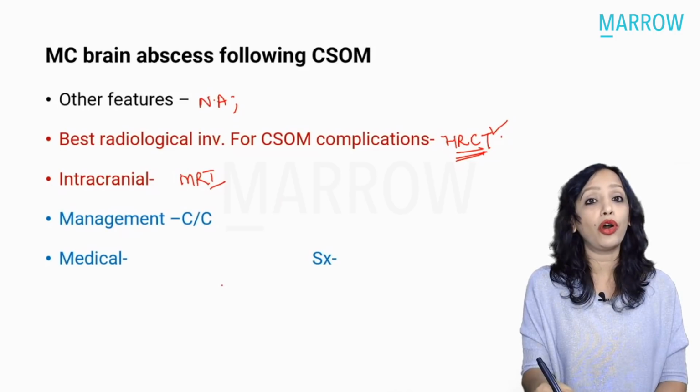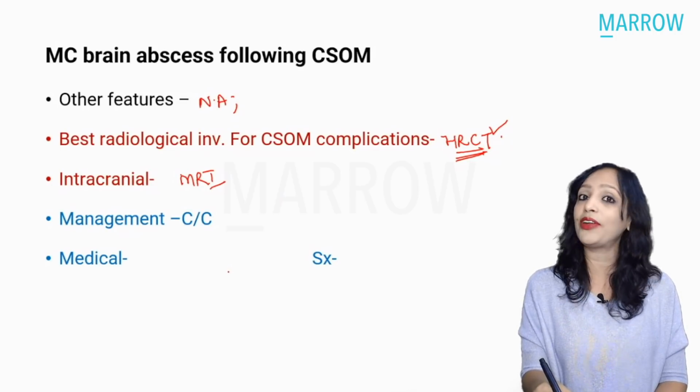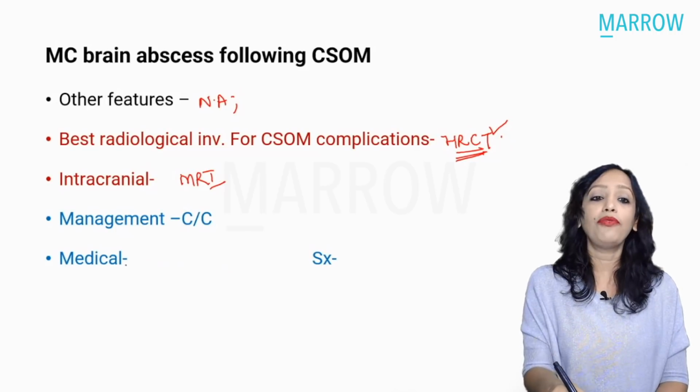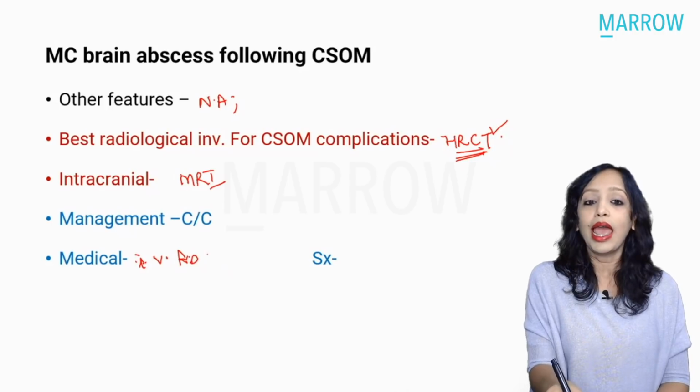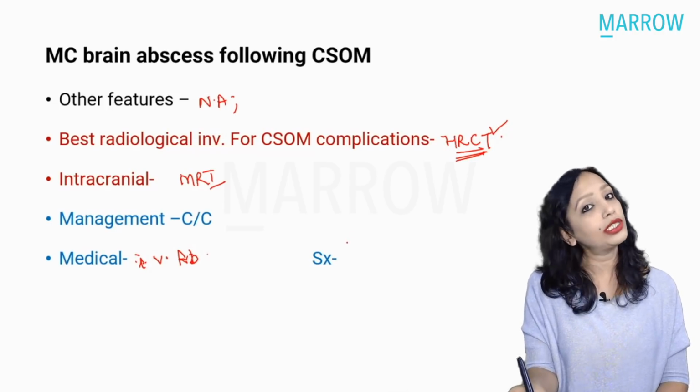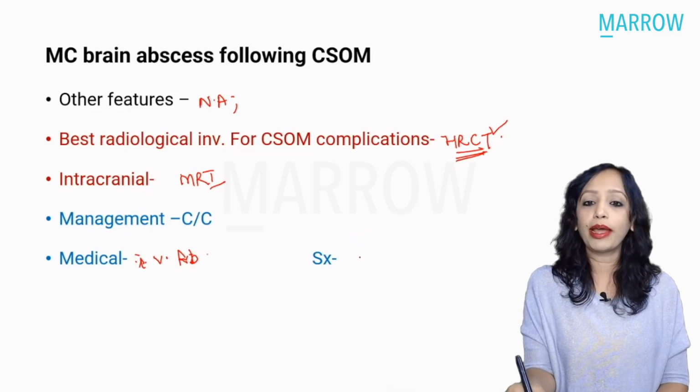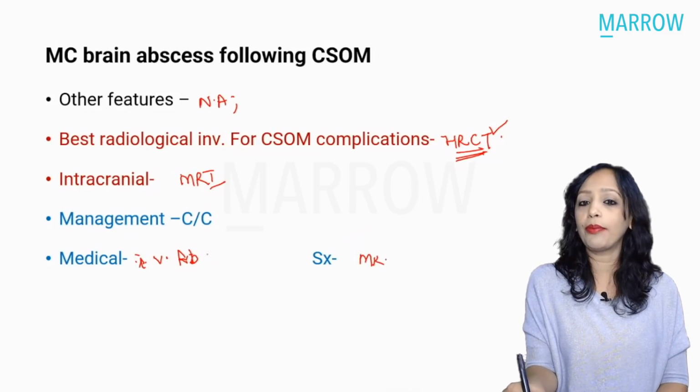Where do we go for medical management in cases of squamosal CSOM? Yes, if it is associated with a complication. IV antibiotics have to be started immediately, and along with that we go for surgical management, and again you will go for MRM, canal wall down mastoidectomy.